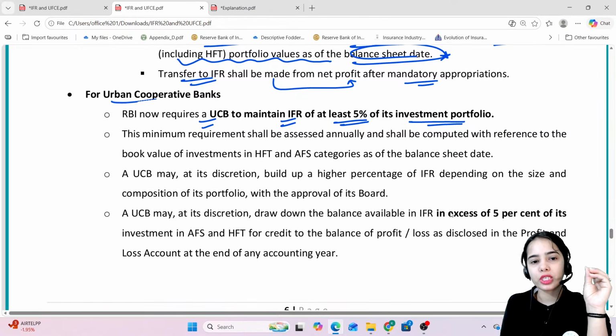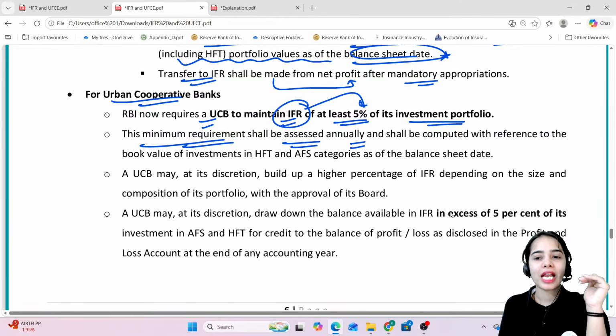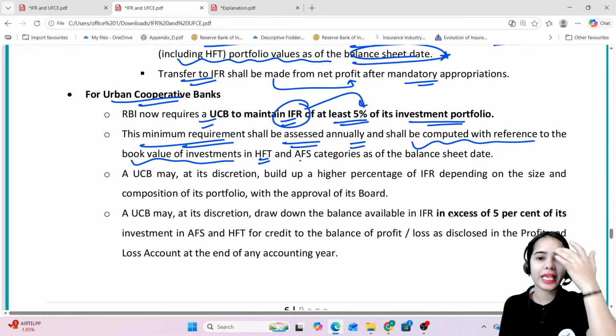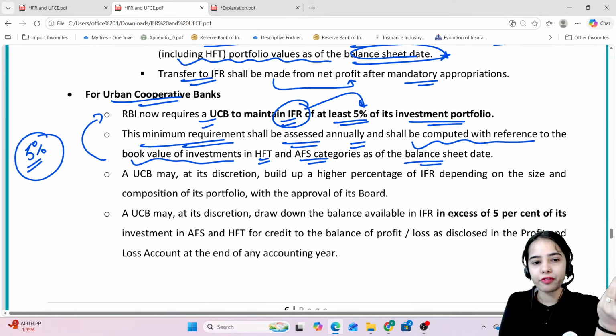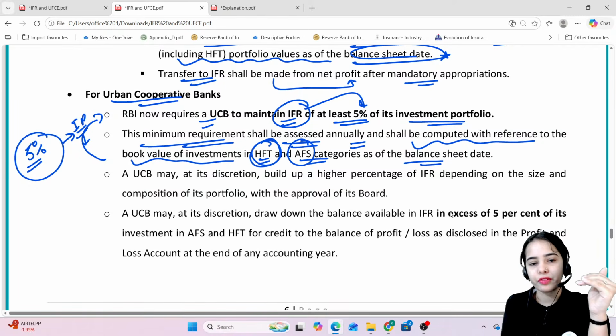But for the urban cooperative banks, the IFR requirement is at least 5%. The minimum requirement shall be assessed annually and shall be computed with reference to the book value of investments in HFT and AFS categories as of the balance sheet date. So basically, for the urban cooperative banks, it has been clearly laid down that 5% should be the minimum IFR against the investment portfolio, that is the investment in the held for trading and AFS categories.